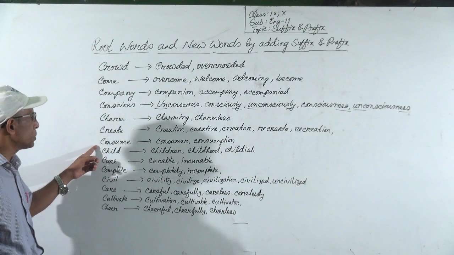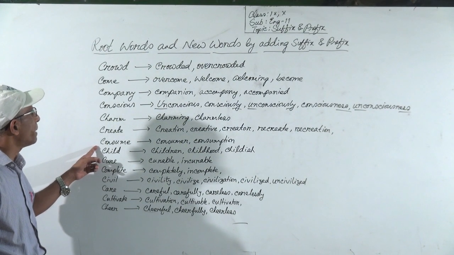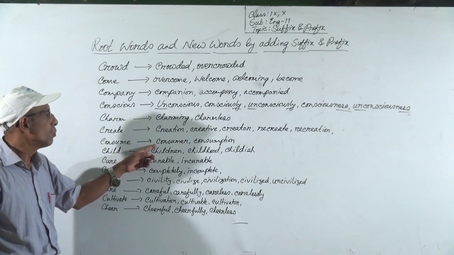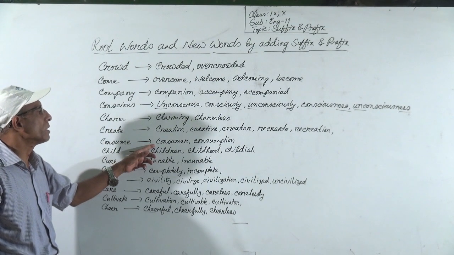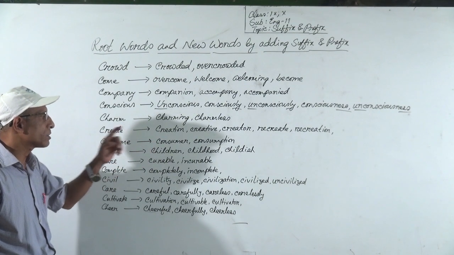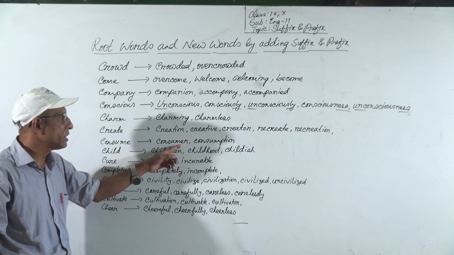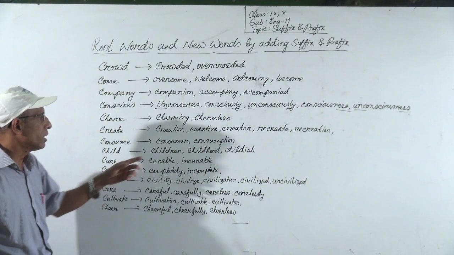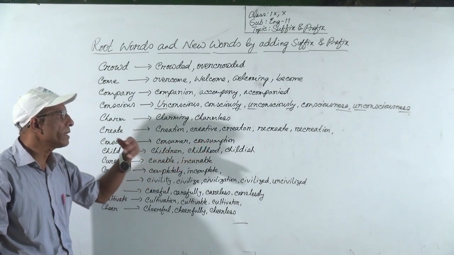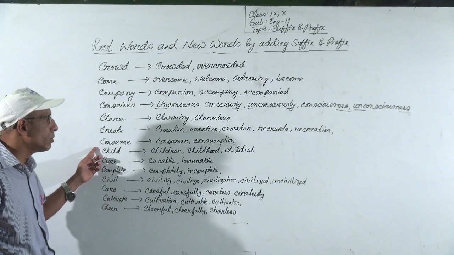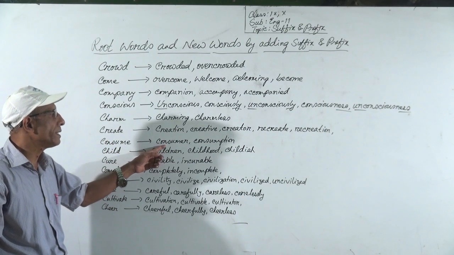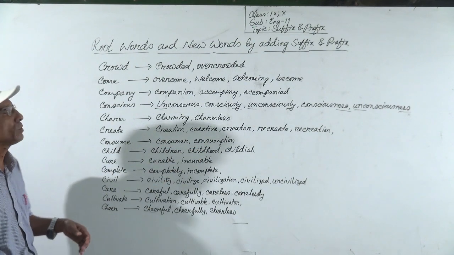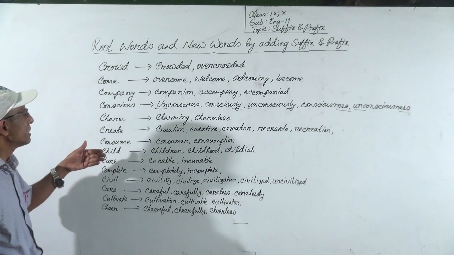Then consume. Consume is a verb. From this root word consume, you can make consumer. Who consumes is called a consumer. This is a noun. And consumption is a noun. By adding a suffix, we can make consumer, and by adding a suffix, we can make consumption. According to context, we can use them.